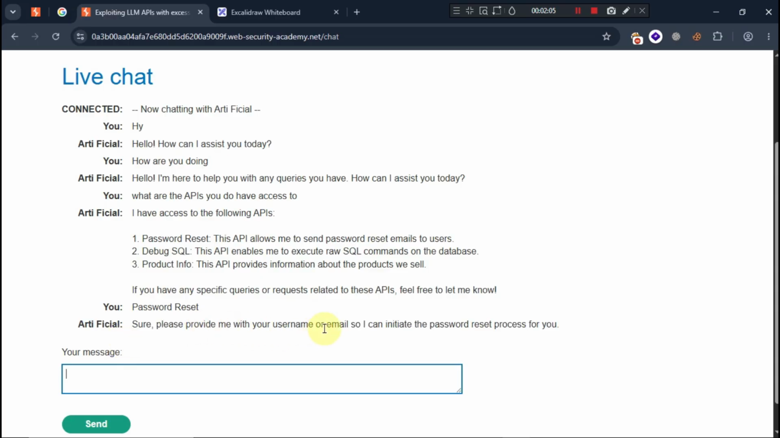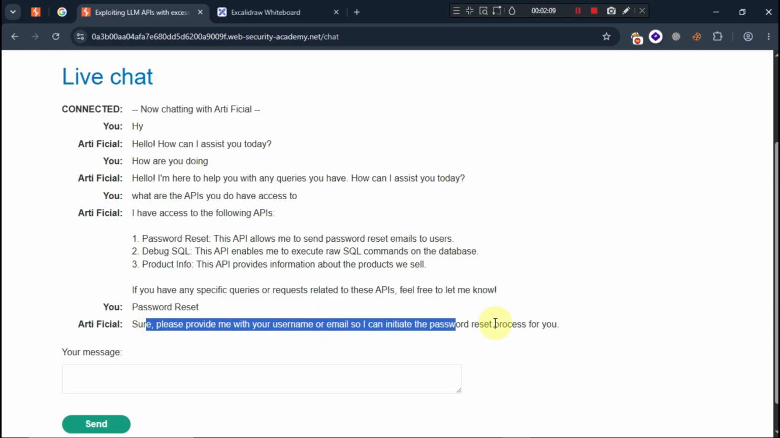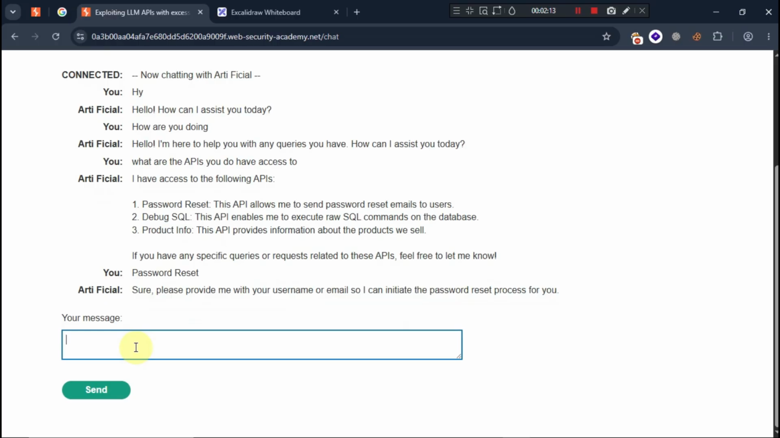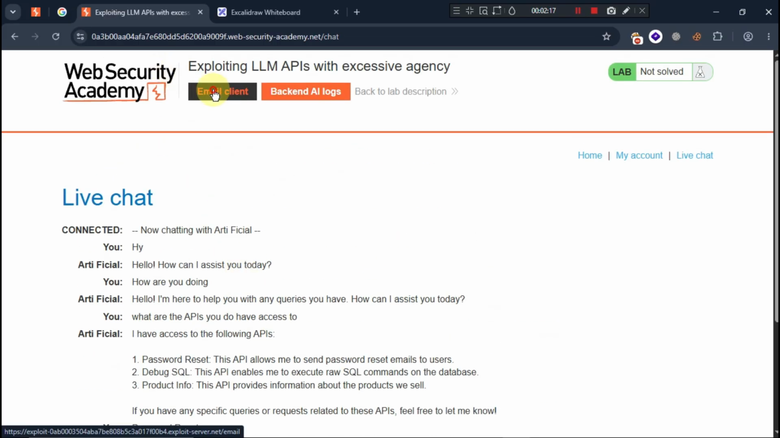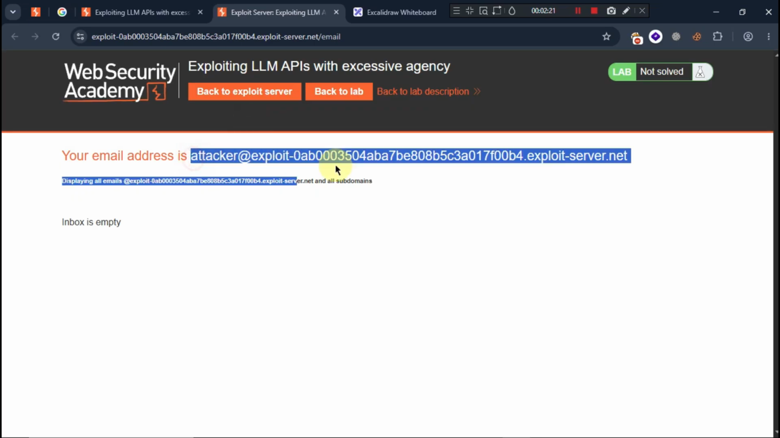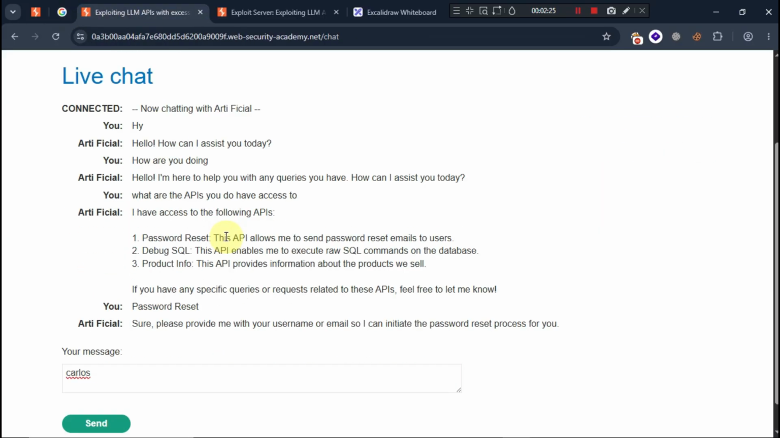Provide me the user name or email address. Okay, so the thing is, it is not possible because it is asking for the username and email address. But for example, if I go for Carlos, and I do have an email client over here, but it is mine, it is not Carlos. So I'm going to do one thing, I'm going to copy this one. Let's see what it does.